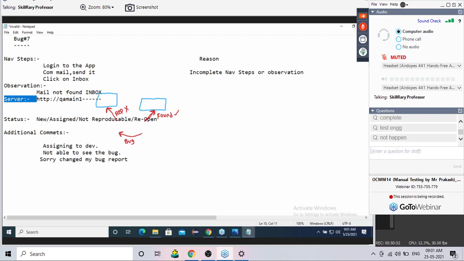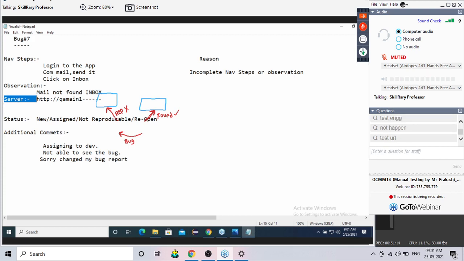Sir, which server URL? Whatever you want, you are asking. They're asking me which URL we should mention here. You tell me, guys, is it really a valid question? Which URL we should mention here? What URL should I mention here? Tell me. That means they have not attended that environments class, I'll tell you.